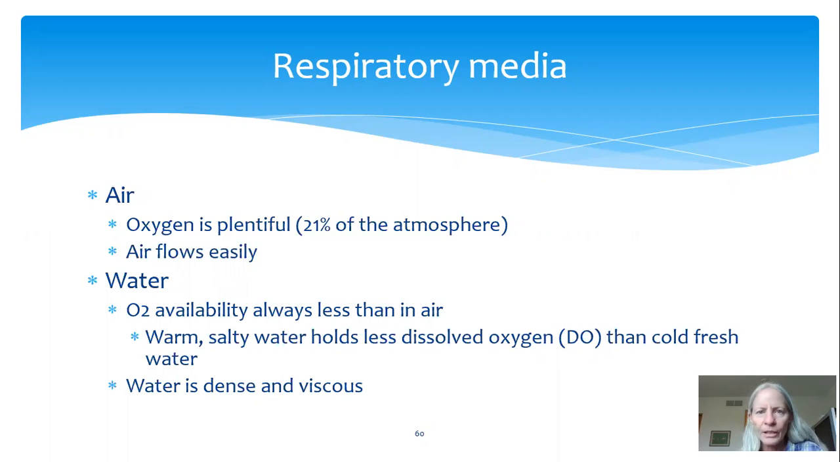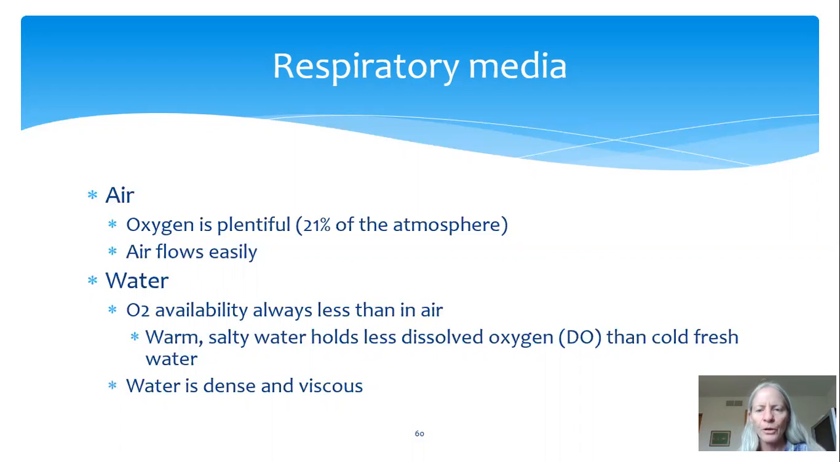Another disadvantage of water compared to air is that water is more dense and viscous. If you think about trying to move the water past your respiratory surface, that takes a lot more energy than to move air. So breathing in air and breathing out air is easy, but imagine if you had to breathe in water. It would not be as easy. So what would be the disadvantage of air? Well, the main disadvantage of air is that your respiratory surface would dry out.